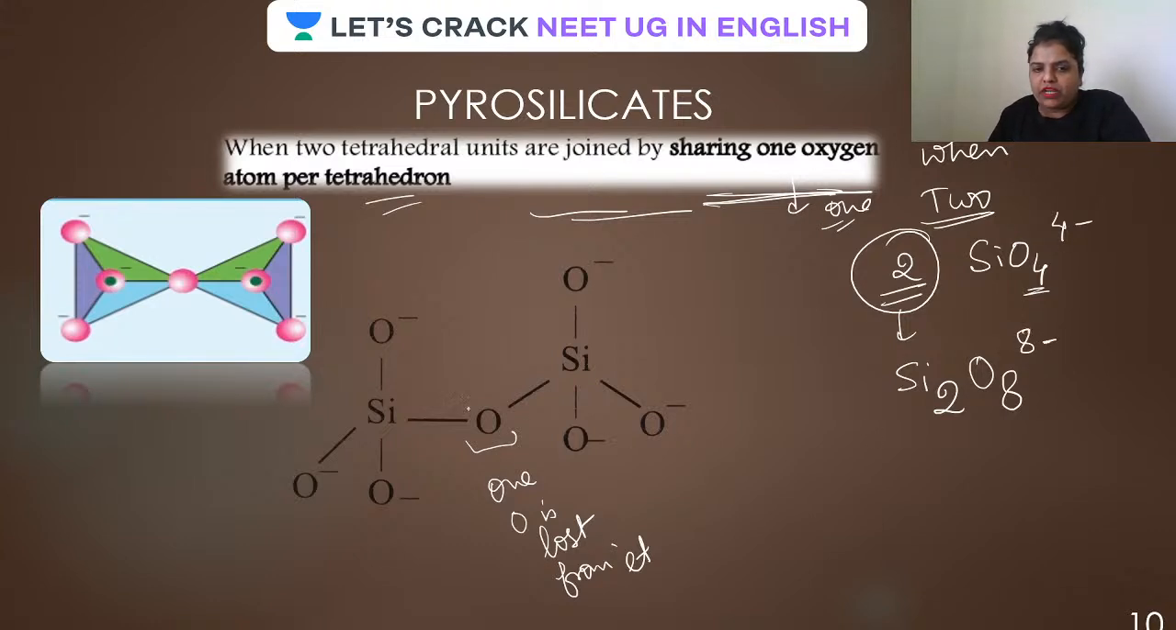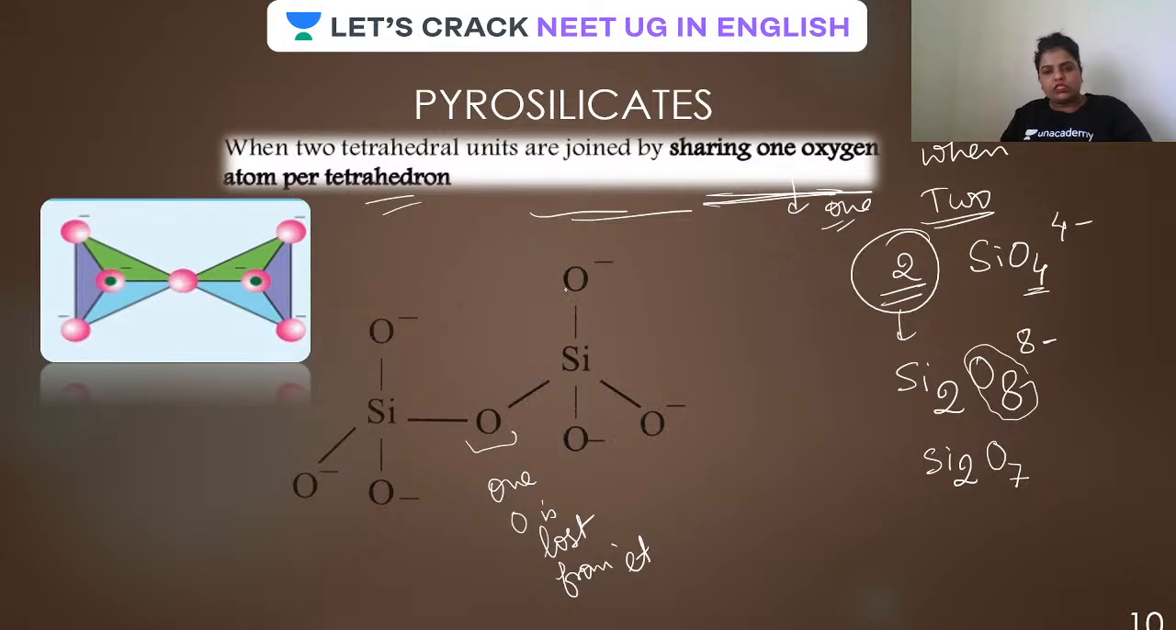Now what is happening? As you know, one oxygen is getting attached, and at the same time one oxygen is being lost. So Si2 will remain there, and out of these 8 oxygen, only 7 oxygen will be left over here. Is this clear? Only 7 oxygen will remain in this.